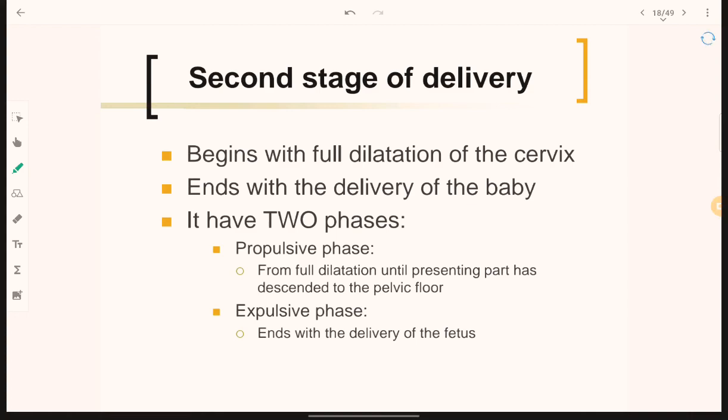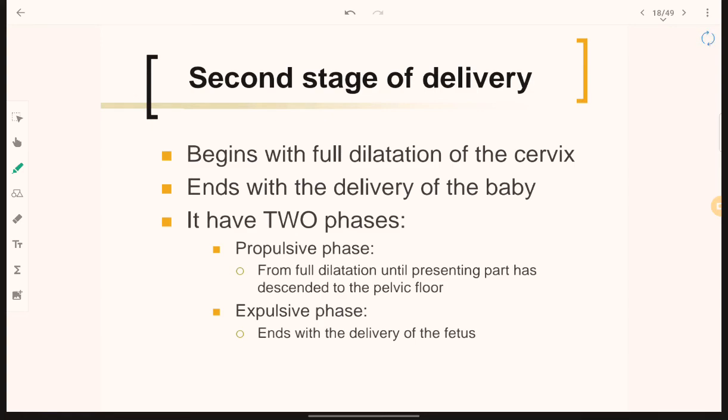Now the second stage of delivery begins with the full dilation of the cervix and ends with the delivery of the baby. It has two phases, propulsive and expulsive. Propulsive is from full dilation until the presenting part has descended to the pelvic floor. It was previously diagnosed what the lie, presentation and attitude of the baby are.